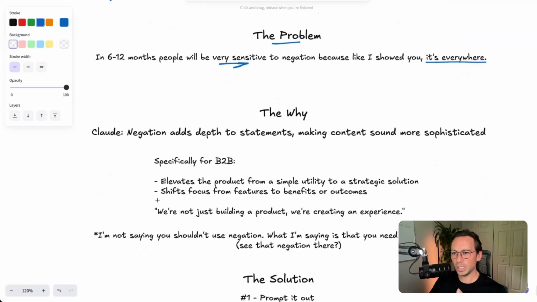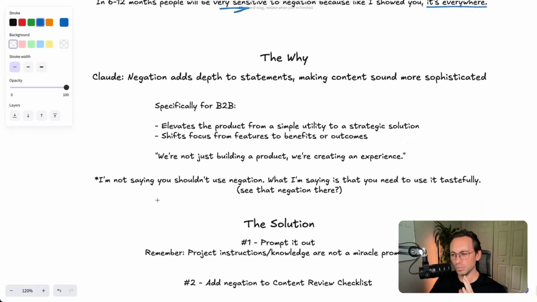So why, really quickly, and I think this is really fascinating if you're a writer creating any kind of content, why is it doing it and why don't we like it? I asked Claude, and there were several reasons, but one statement stood out to me. Claude said, negation adds depth to statements, making content sound more sophisticated, right? And isn't that word sophisticated? Isn't that the issue with AI, that it doesn't have the personal experience, it doesn't have the emotions, so it's using things to sound more sophisticated.